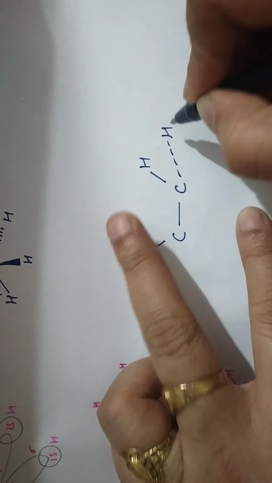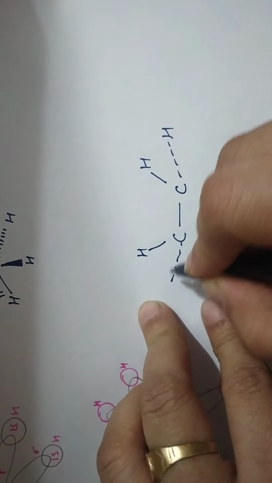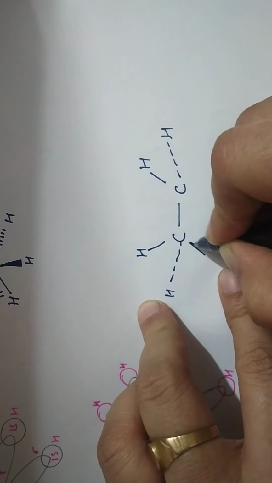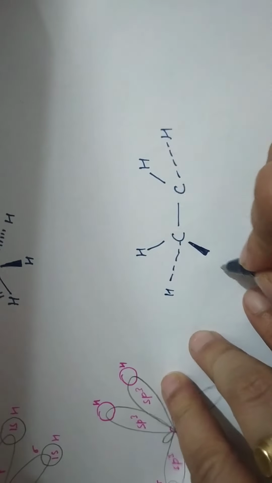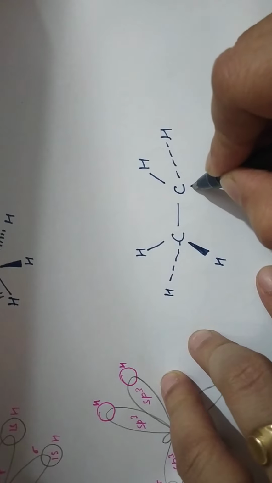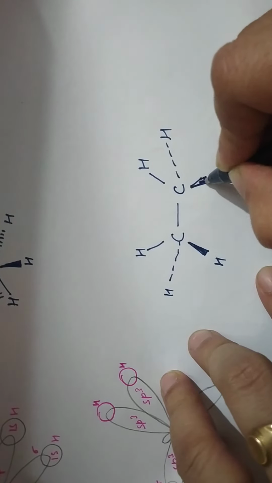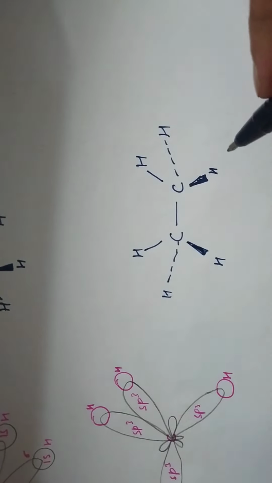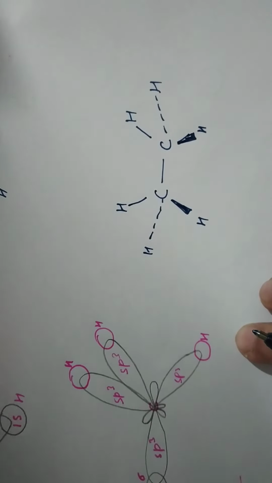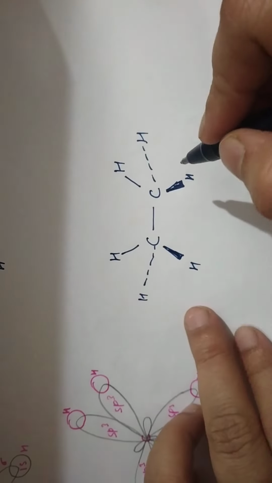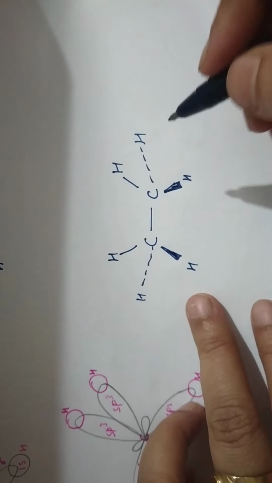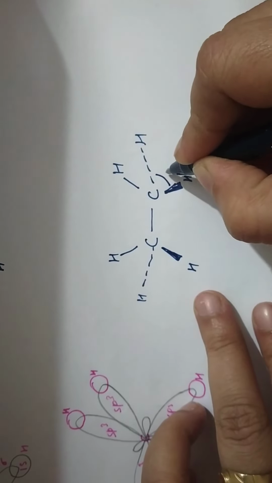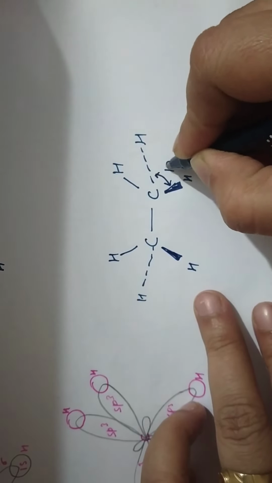Two hydrogen atoms below the plane and two hydrogen atoms above the plane. Right? Here also the angles are similar. The angles are 109 degree 28 minute.